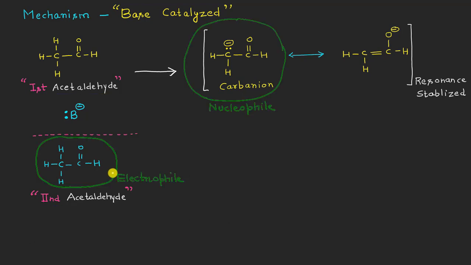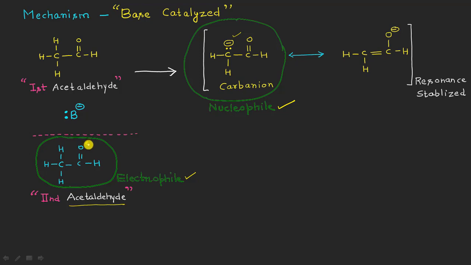So the next step is that the carbanion formed in the first step will be acting as the nucleophile, because you can see this carbon atom is having a negative charge. And when a carbon atom is having a negative charge, it can act as a potential nucleophile. On the other hand, the second molecule of acetaldehyde will be acting as the electrophilic species. The reason being, oxygen being more electronegative, it will be attracting the electrons towards itself.